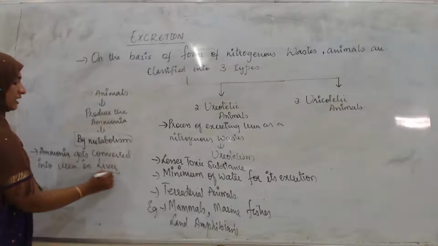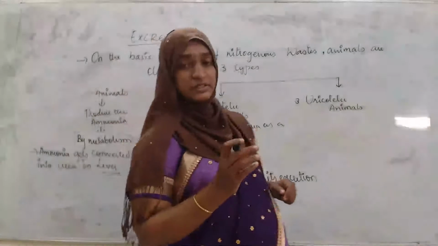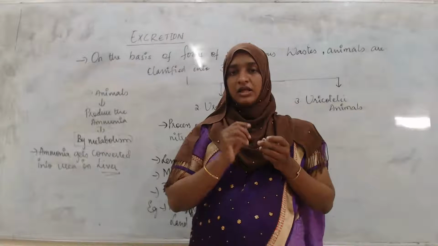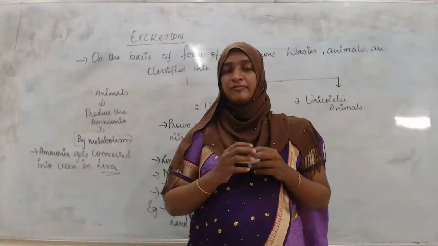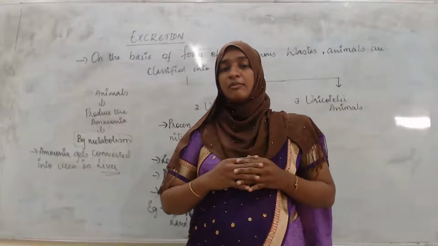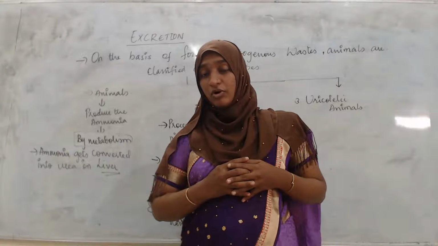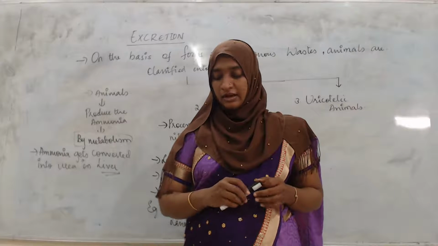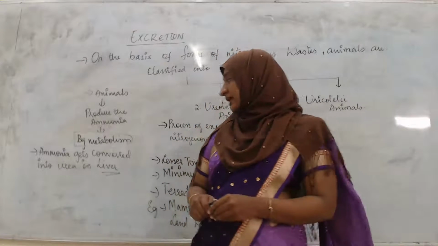That is in the liver. First the body produces the nitrogenous waste in the form of ammonia only. But in terrestrial animals there is not much water, so that ammonia has to be converted inside the body, in the liver, into urea.